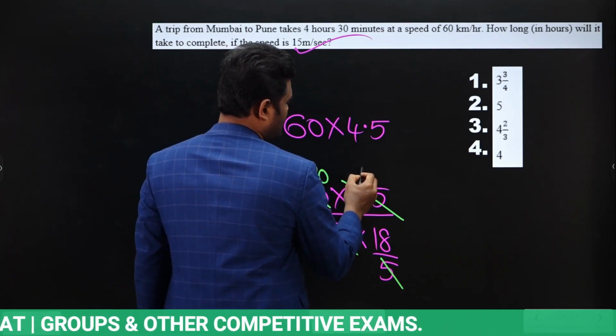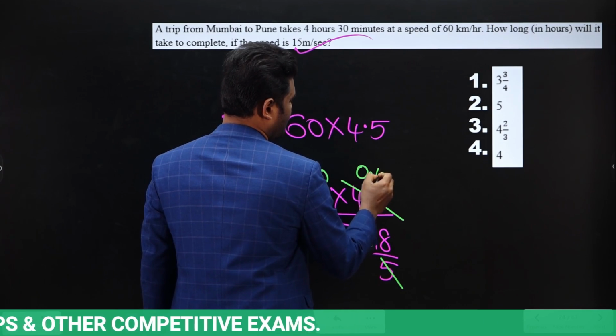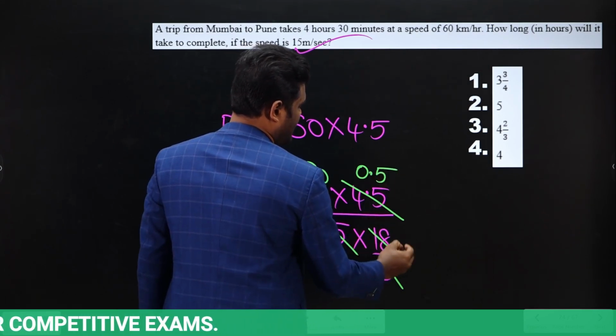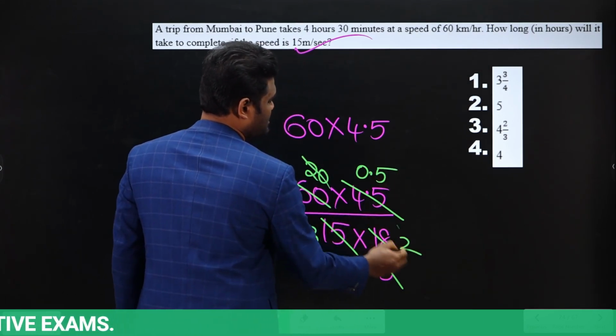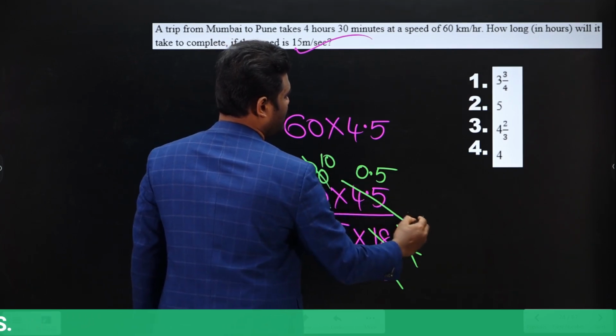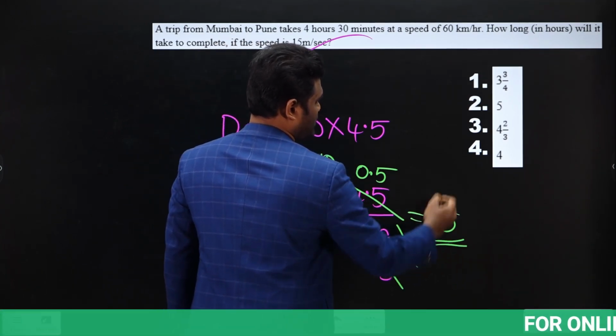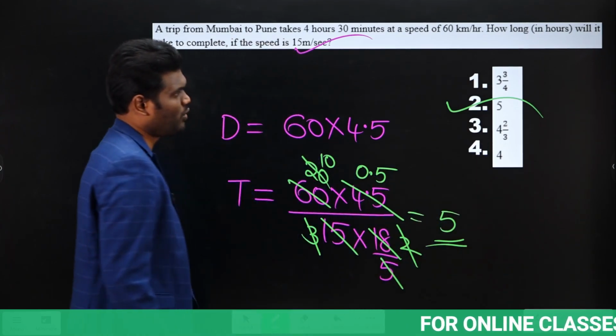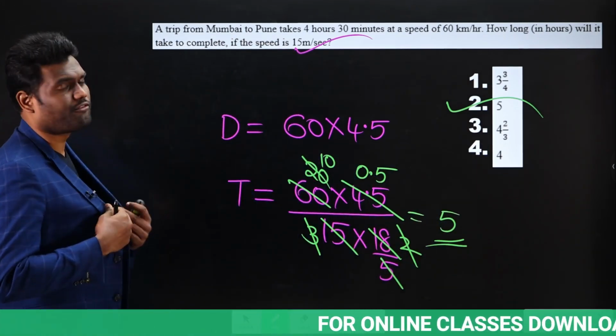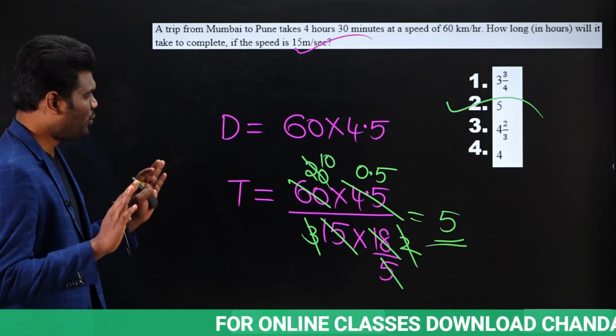9 cancels here 0.5 times. Yes, 9 cancels here 2 times. 20 cancels in 2, how many times? 10 times. 10 into 0.5, that is nothing but 5. So the answer for this question will be 5. So the time taken is going to be 5 hours. Is that clear? Very, very simple.